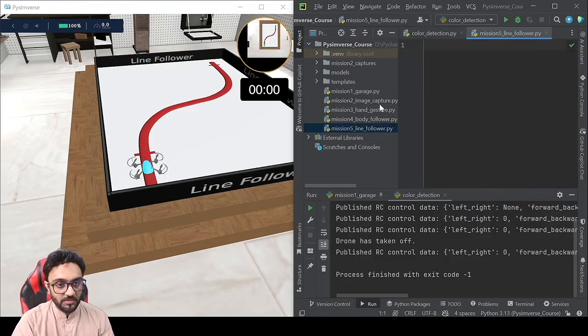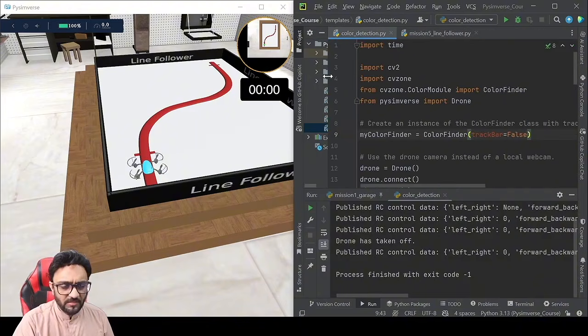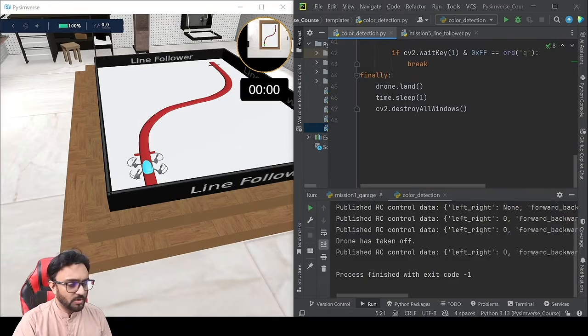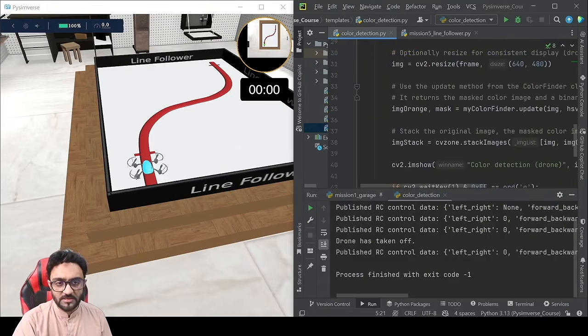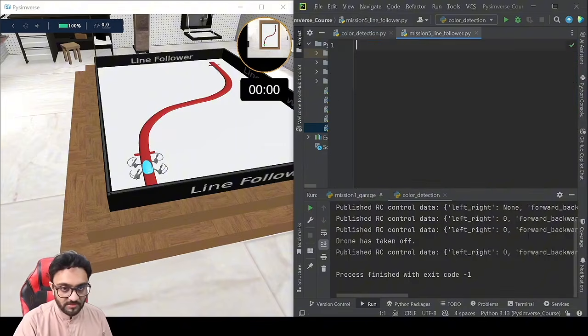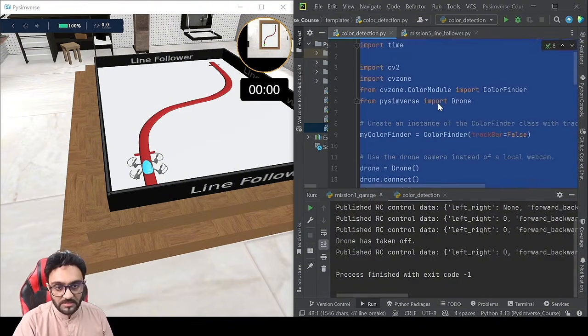Okay, so now what we will do is we will bring in our color detection code. Actually, I was thinking that color detection should be a code that is standalone by itself. So we should not involve the drone in it. So what we can do is we can just copy this because we have already written that. This is part of this mission. So that's why we can copy that here. But for color module, I think we should keep it empty from the drone part, right?